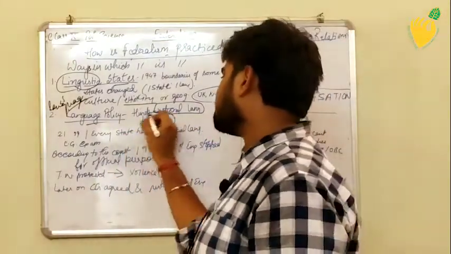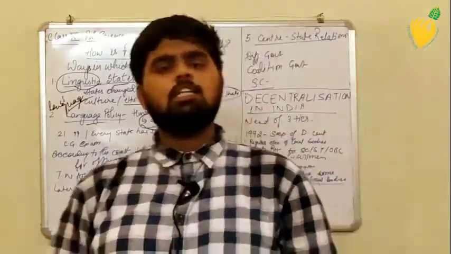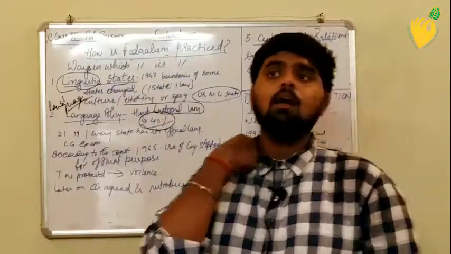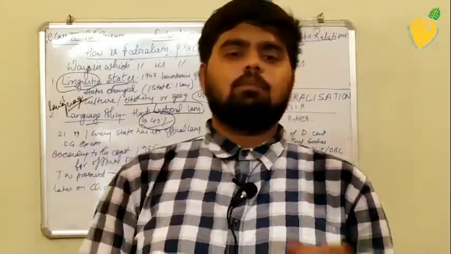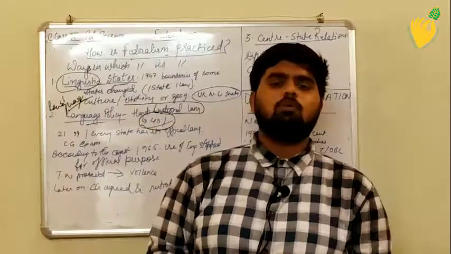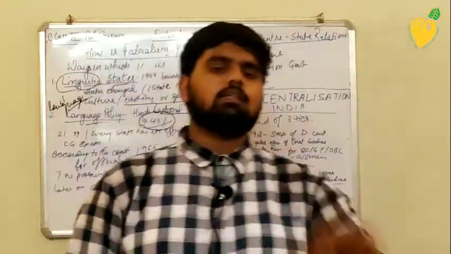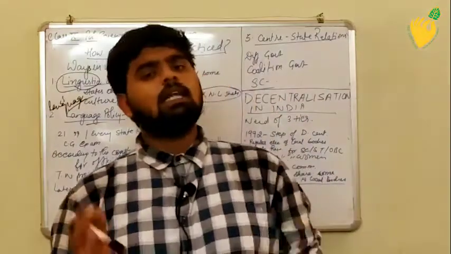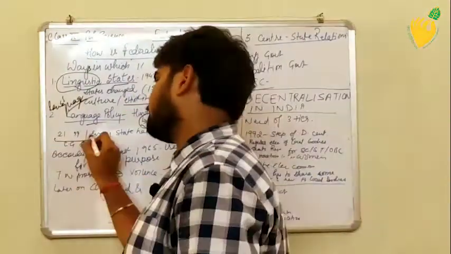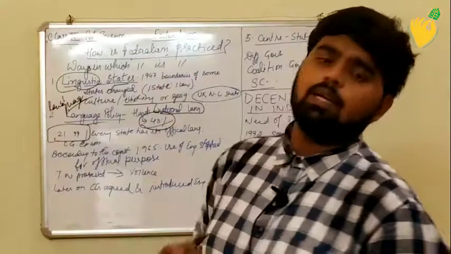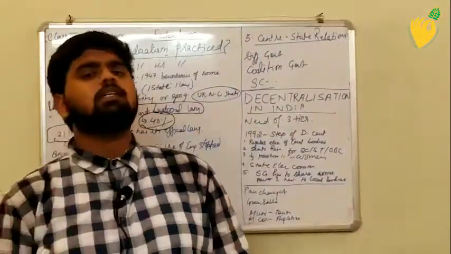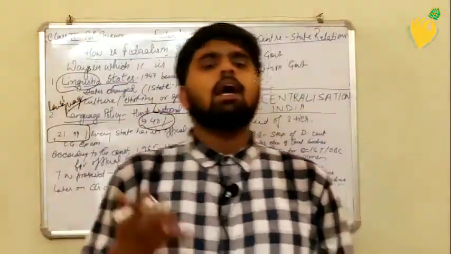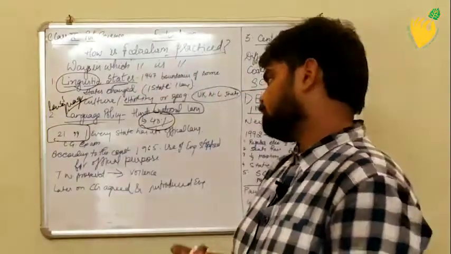Only 40% of people were Hindi speakers at that time. So people resisted, asking why the government was concentrating only on Hindi and not on the other 21 languages.